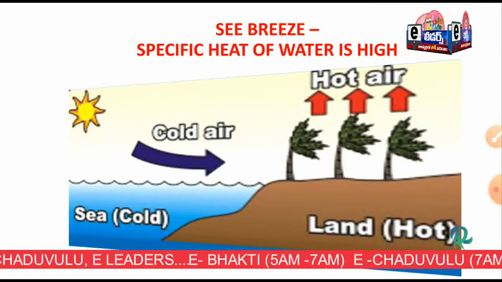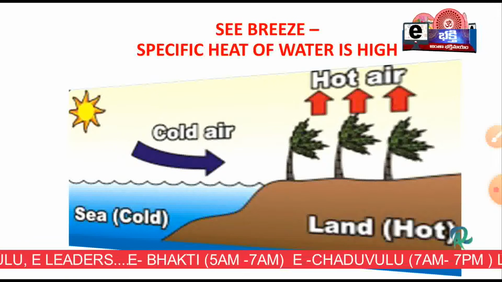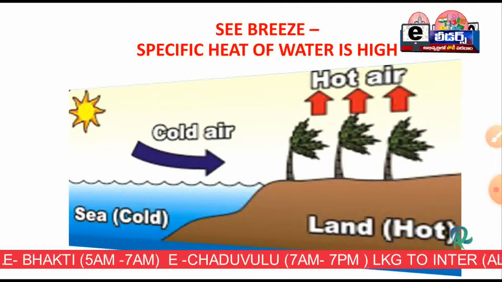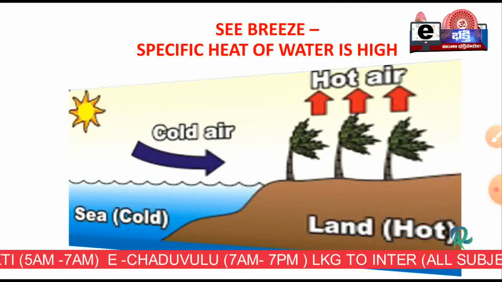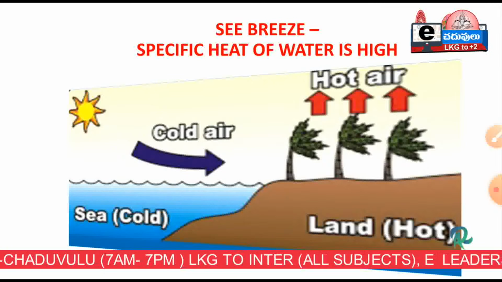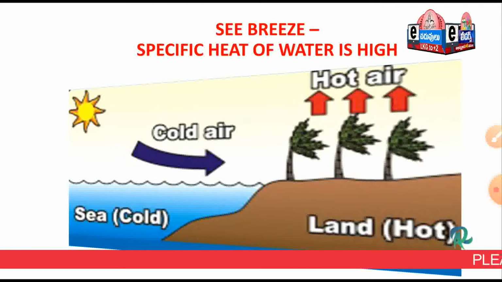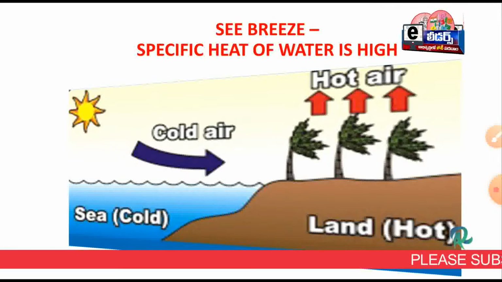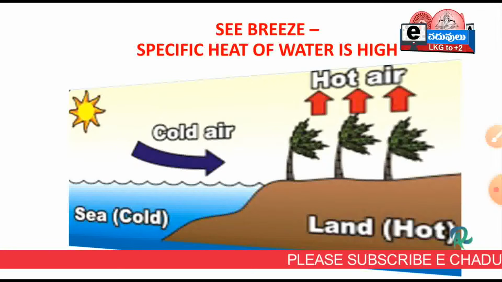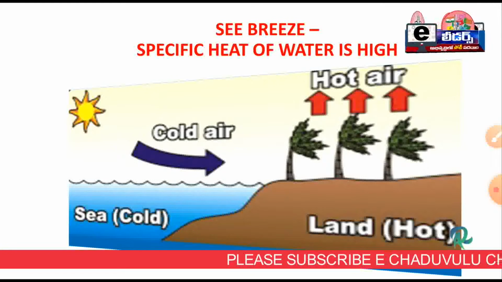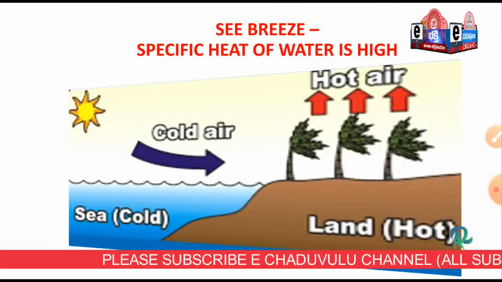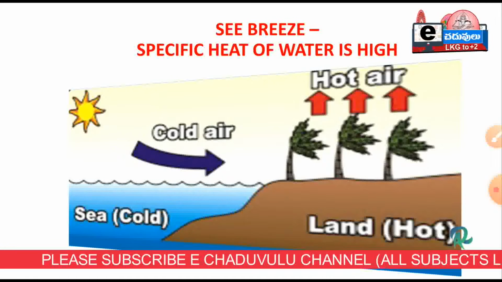So in summer, the land absorbs heat very quickly, but the water in the sea absorbs heat very slowly, so it is not hot when compared with the land. So the air above the land is hot when compared to the sea, and cool air will come to the land. We can feel the sea breeze.